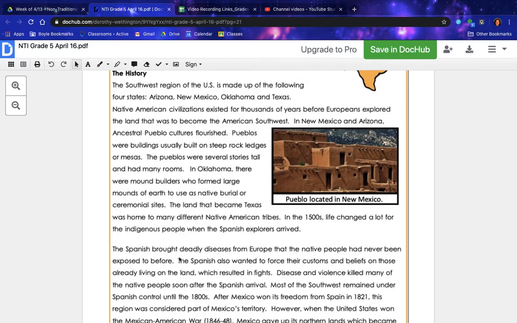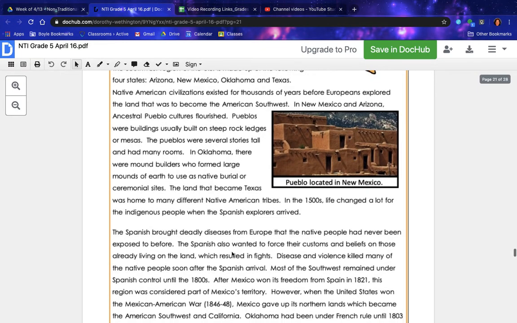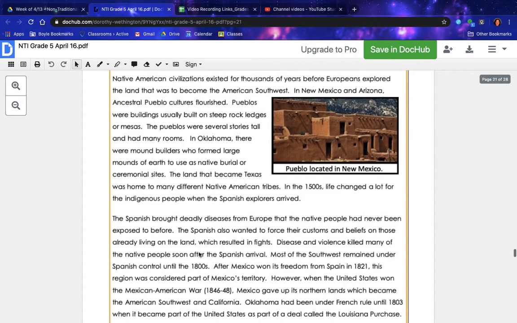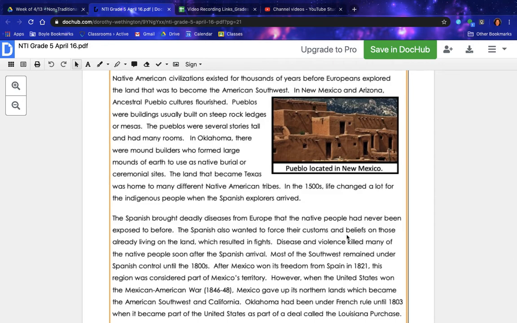The Spanish brought deadly diseases from Europe that the native people had never been exposed to before. The Spanish also wanted to force their customs and beliefs on those already living on the land, which resulted in fights. Disease and violence killed many of the native people soon after the Spanish arrival. Most of the Southwest remained under Spanish control until the 1800s.